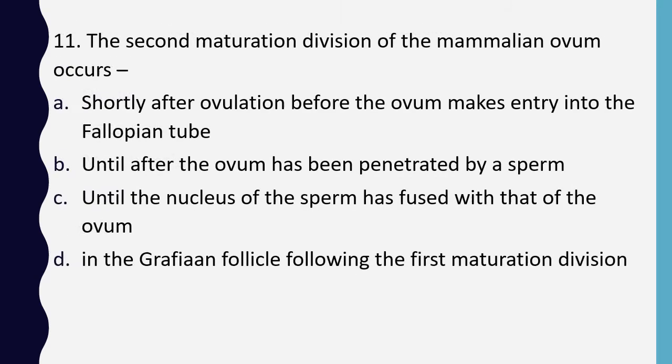Question number 11. The second maturation division of the mammalian ovum occurs shortly after ovulation, before the ovum makes entry into the fallopian tube; until after the ovum has been penetrated by a sperm; until the nucleus of sperm has fused with that of ovum; in Graafian follicle following first maturation division. When does the second maturation division of mammalian ovum occur? Correct answer is option B, until the ovum has been penetrated by a sperm.